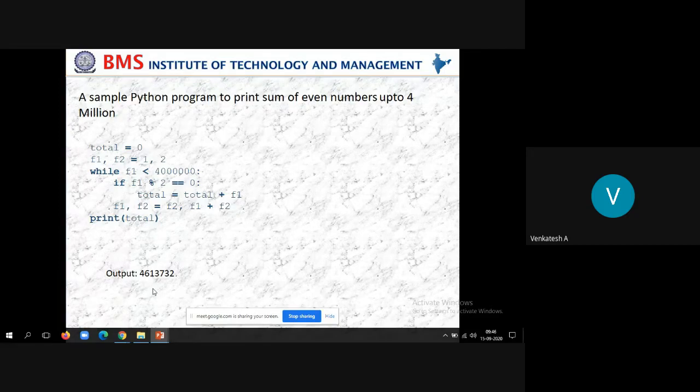The only new thing that you are observing is that within a single line, you are initializing more than one variable. For example, f1, f2 is equal to 1, 2. That is how we usually do it in Python. But if you want to go with our old traditional manner, you can write it in two separate lines, f1 is equal to 1 and f2 is equal to 2. That is always better. Okay, shall we continue, students?